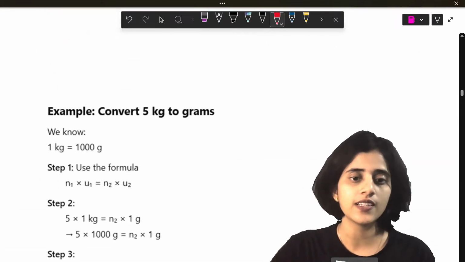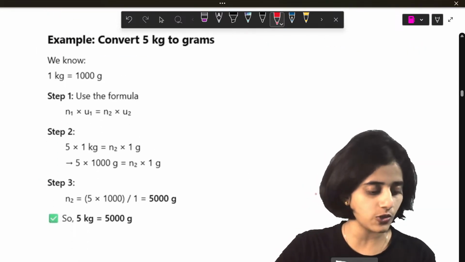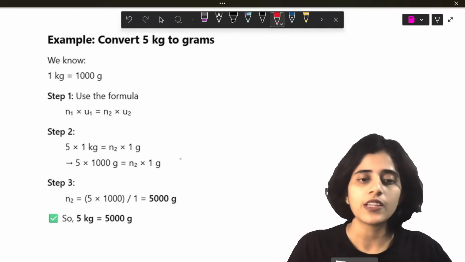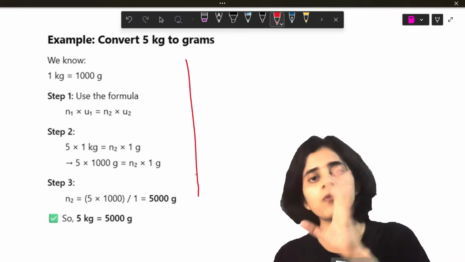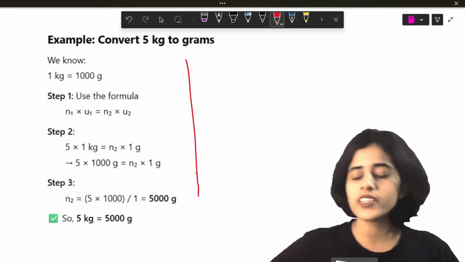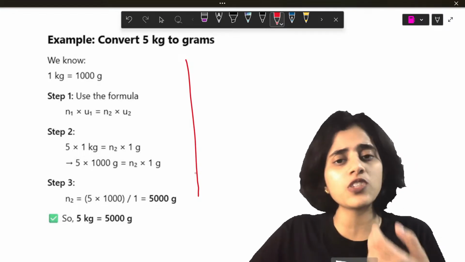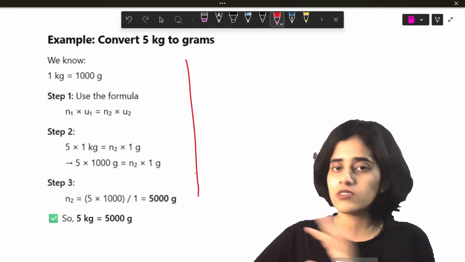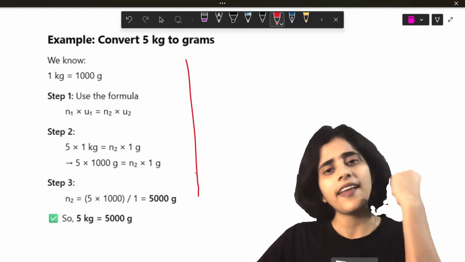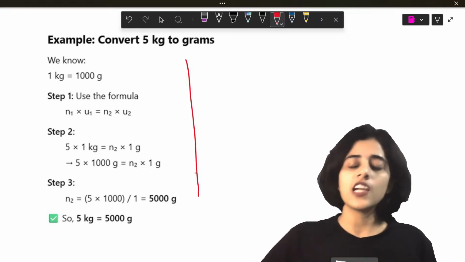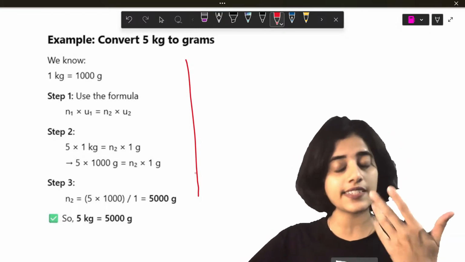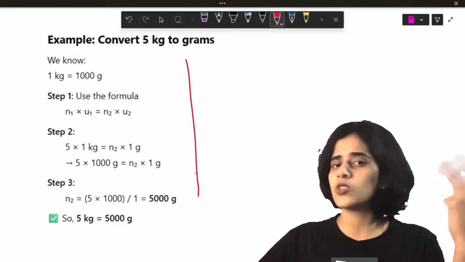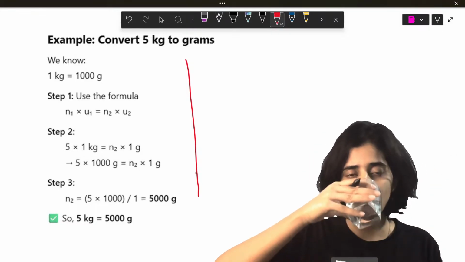Okay, next question is to all of you. Convert 5 kilograms to grams quickly. Here we're going to use a small formula to do it. This formula is something that you can use in your initial stages, but when you're doing your KCET, NEET exam and all, you don't have to look at these formulas because you'll be experts by then. If you keep following our classes, we'll keep giving you content for KCET, NEET and all that. By the time you finish all the series, you'll be experts in all these basic things.